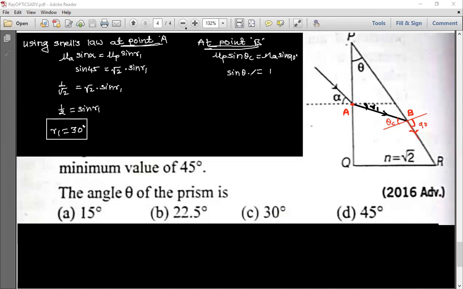So sine theta c is equal to 1 by mu of p, which is equal to 1 by root 2. Therefore theta c is 45 degrees.